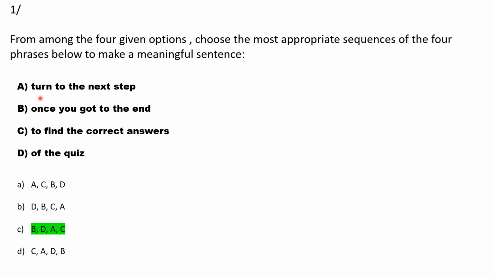The first phrase says turn to the next step, then once you got to the end. The third says to find the correct answers, and the fourth, of the quiz. So here our answer will be: once you got to the end of the quiz, turn to the next step to find out the correct answers. So the answer will be B, D, A and then C.